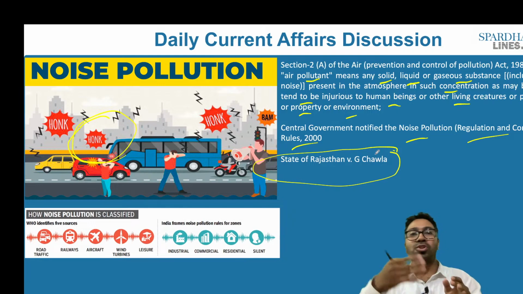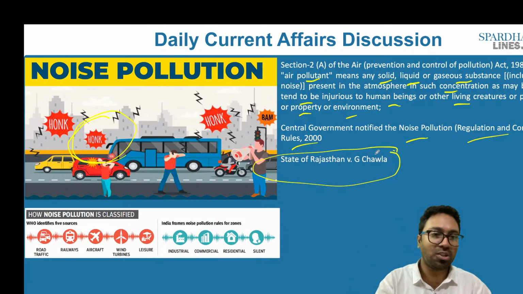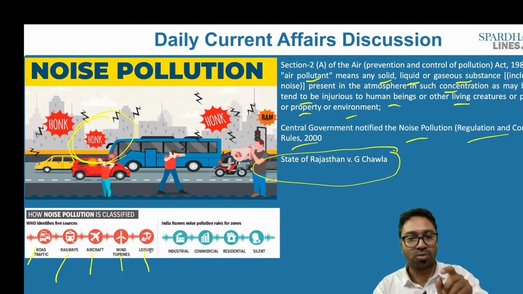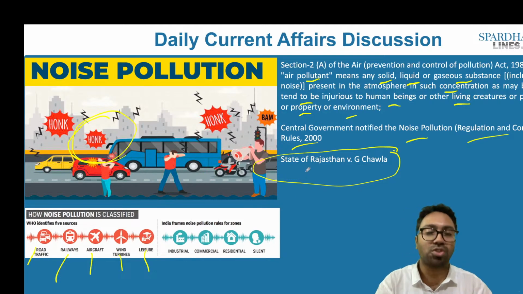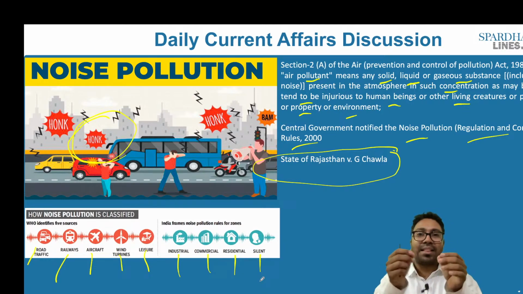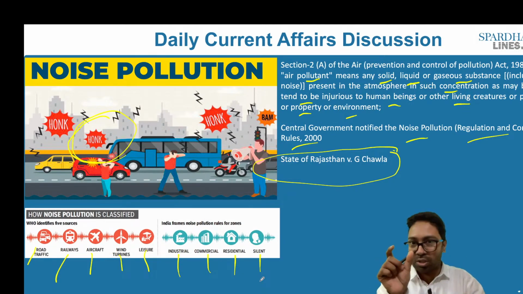So how is noise pollution classified? We have the World Health Organization which identifies 5 sources. One is road traffic, second is railways, third is aircraft, fourth is wind turbines, fifth is leisure. However, India frames noise pollution rules for zones. What are these zones? One is industrial, second is commercial, third is residential, and fourth is silent. So for these zones, there is a principal threshold that is defined.